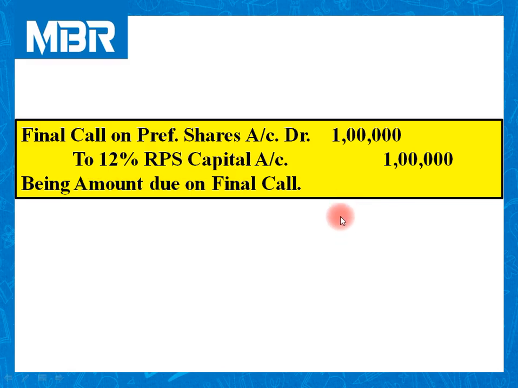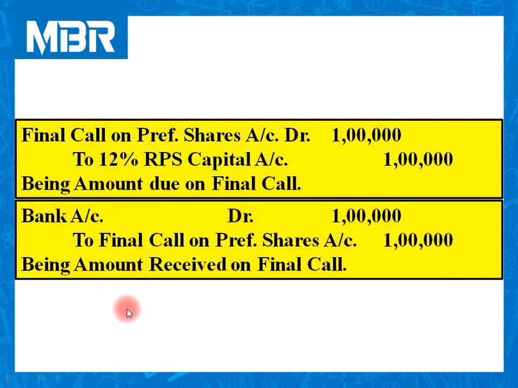The company has made a final call of rupees 20 per share on 5,000 12% preference shares. Now the company has received the amount on this call. Bank account debited rupees 1 lakh to final call on preference shares account 1 lakh.